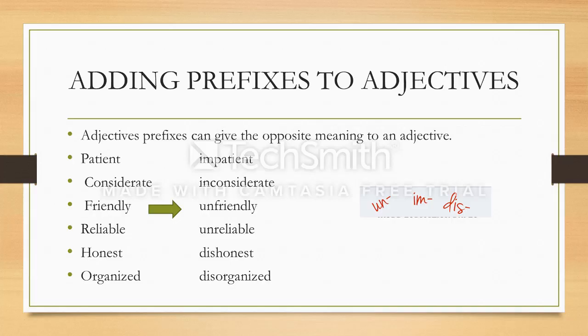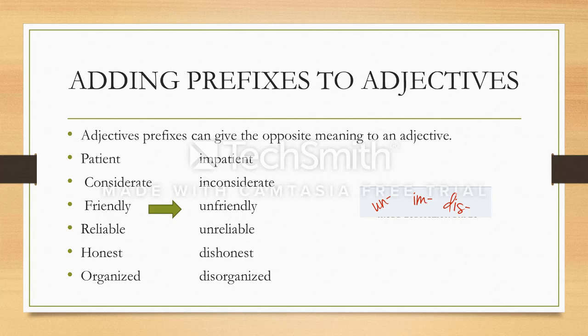Now let's see how we add prefixes to adjectives. What are prefixes? Prefixes are these words like un, im, dis, etc. When you add them in front of another adjective, they make the opposite meaning of the adjective. For example, if I say I'm happy and you put the prefix un in front of it, it becomes unhappy, which means you are not happy.